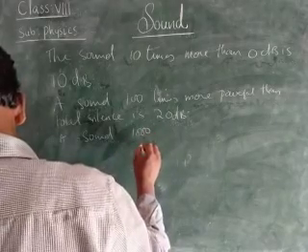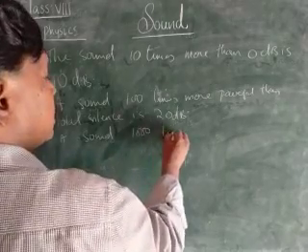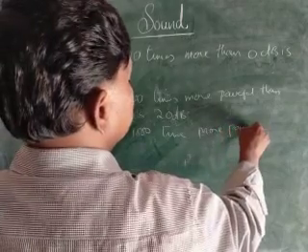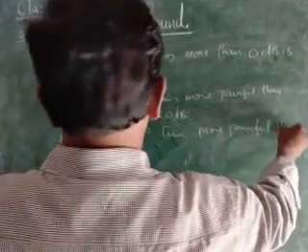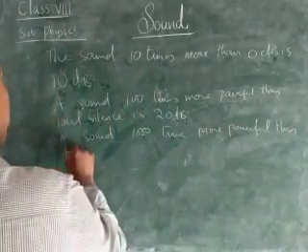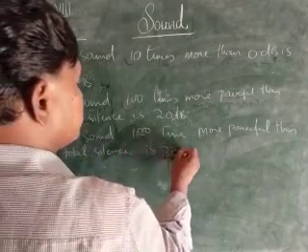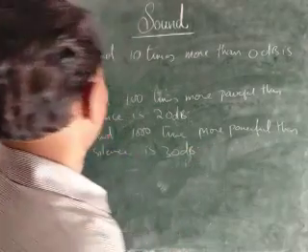A sound 1000 times more powerful than total silence is 30 decibels. Should make a note of it, children.